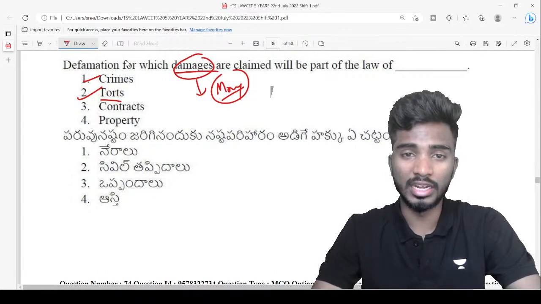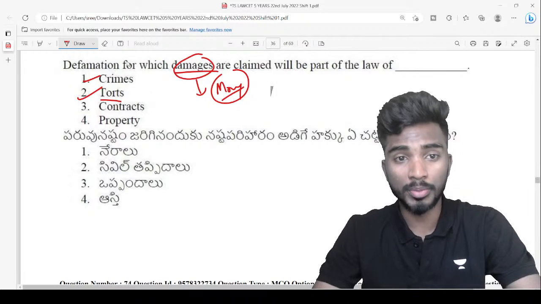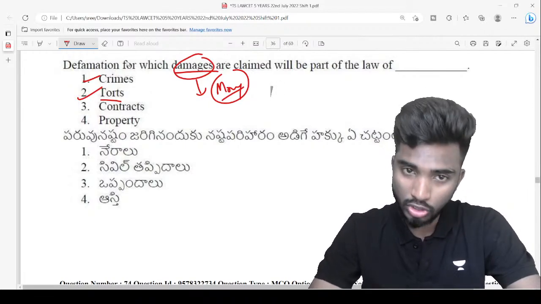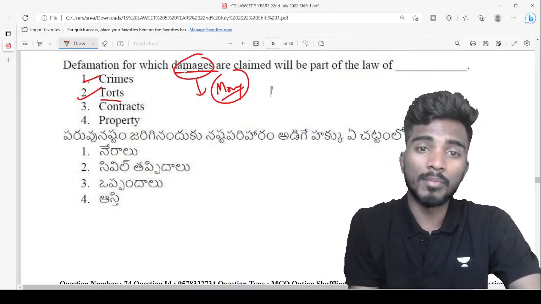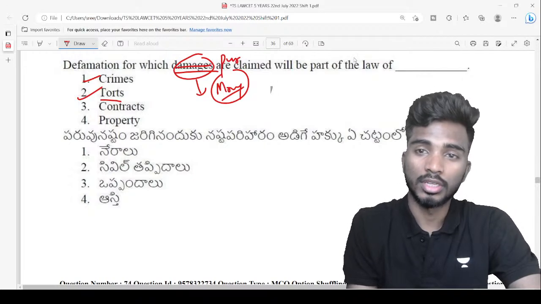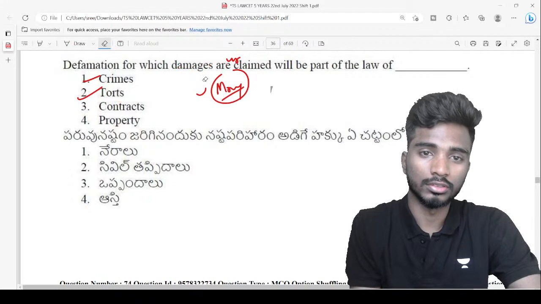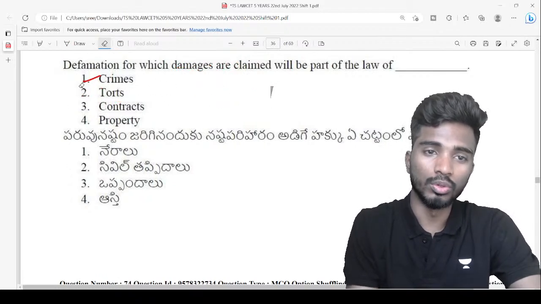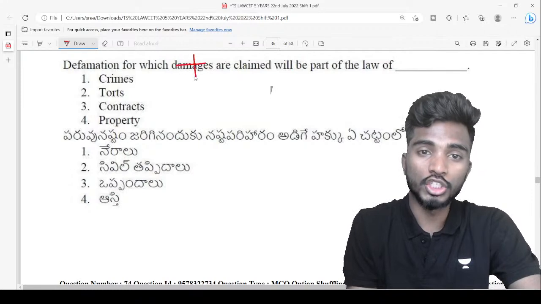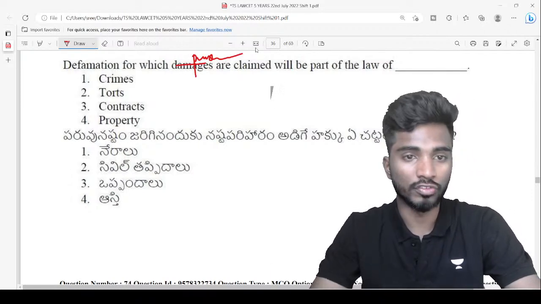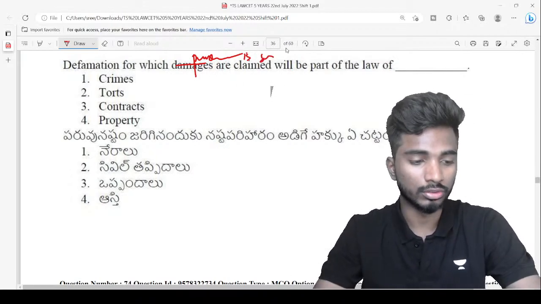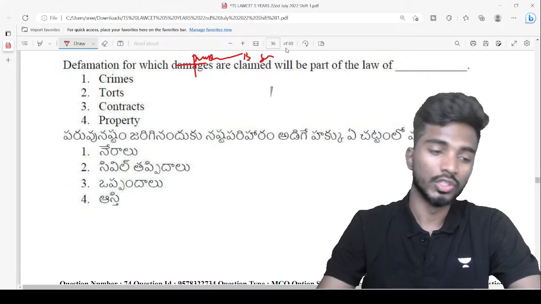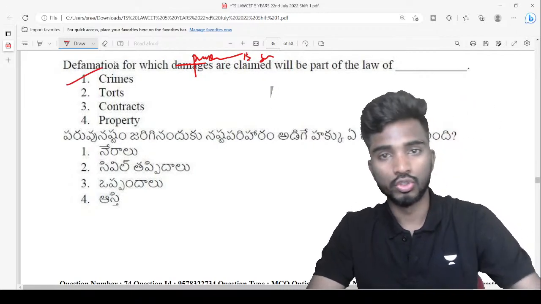Because damages are of civil nature, right? Damages are awarded in civil cases. Punishment and fine is awarded in criminal cases. Sometimes compensation is awarded in criminal cases also. But just remember that. Now if I ask defamation for which punishment is sought, let me reframe the question a bit. If I reframe the question as defamation for which punishment is sought as a remedy, then it will be a part of criminal law, that is crimes, right?